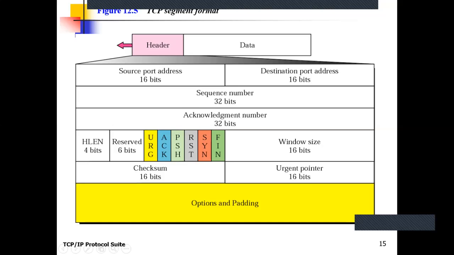Window size defines the size of the destination buffer. Always, the window size defines the capacity of the receiver process to receive the data. So the sender always follows the receiver's window size advertisement.